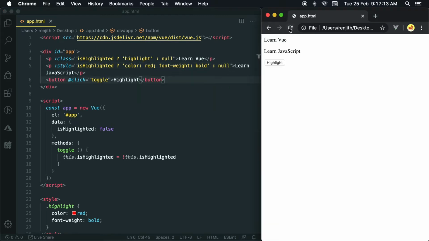Run it on the browser. Yes, working. The class and style are toggling. But you can see here, this kind of conditional is annoying and gradually the templates become hard to maintain. To tackle that, Vue provides special enhancements on v-bind for class and style binding. In addition to strings, we can use objects and arrays.